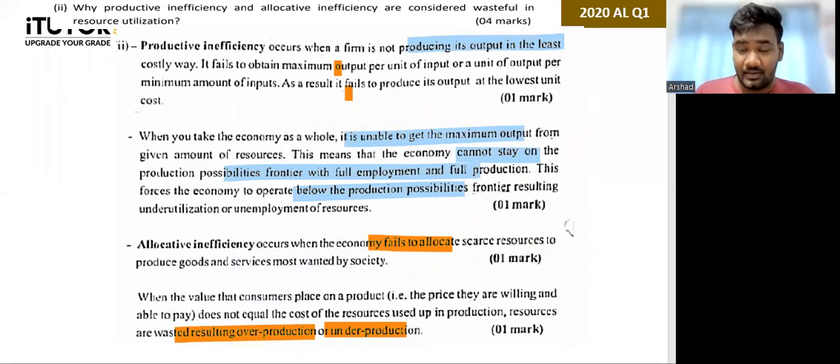Fine. Questions, problems? Okay, done. Then moving to the next one.